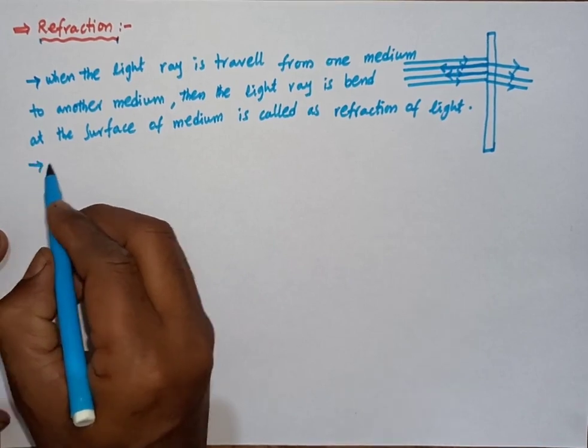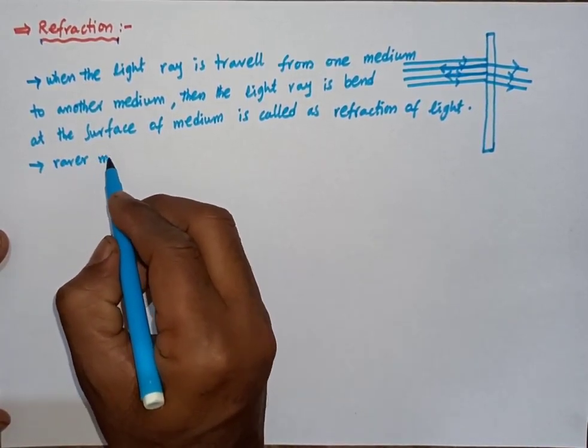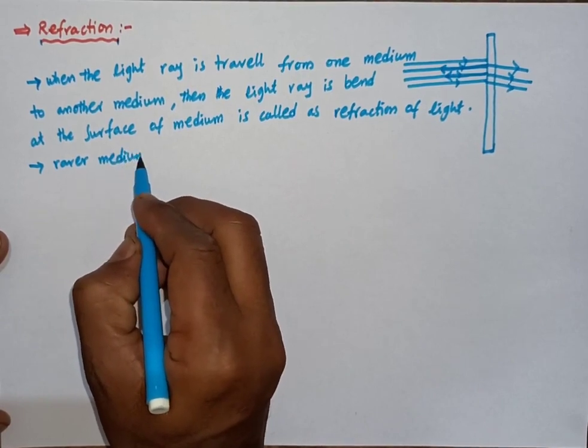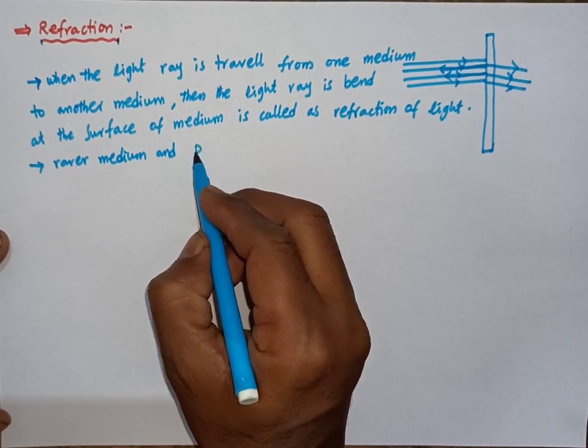So what is a rarer medium, and what is a denser medium?